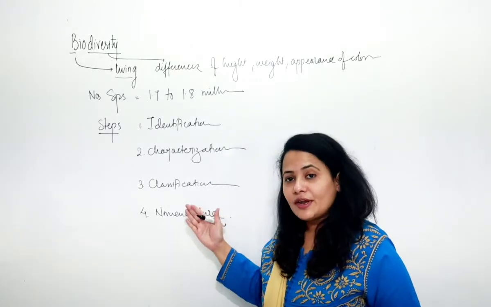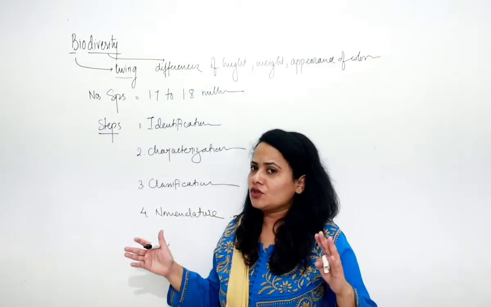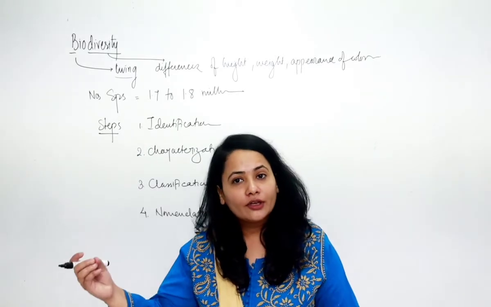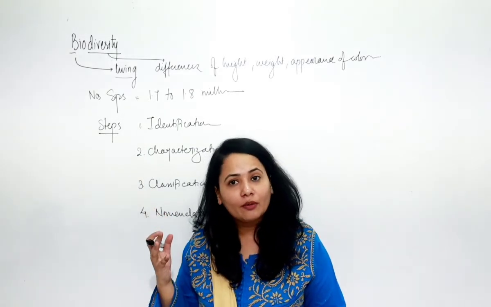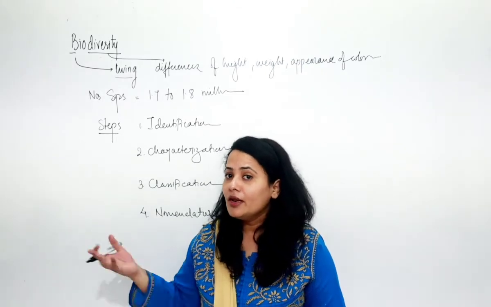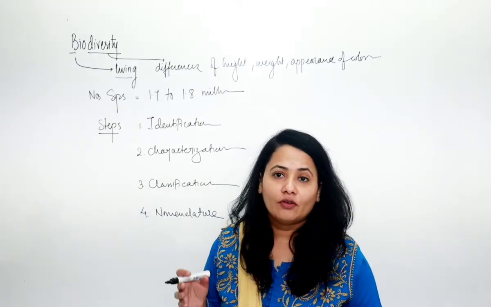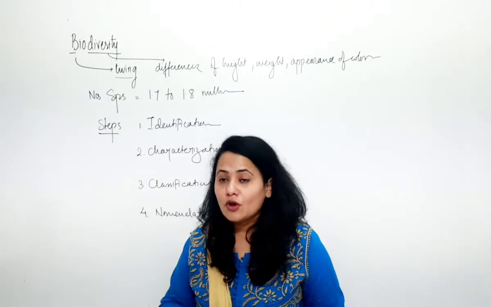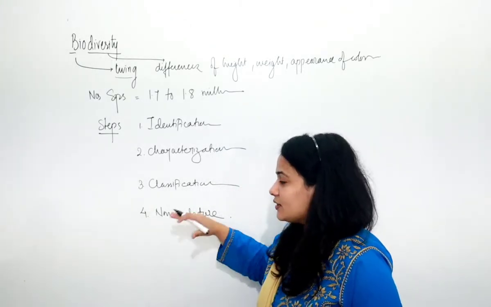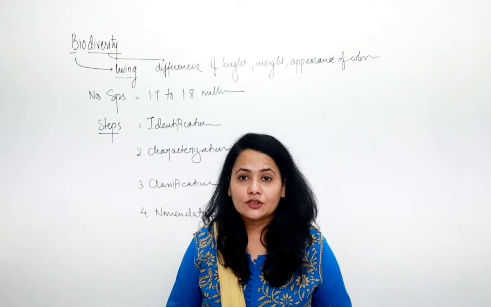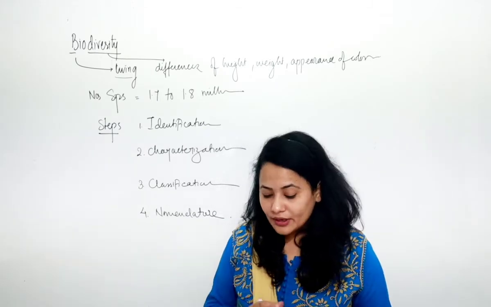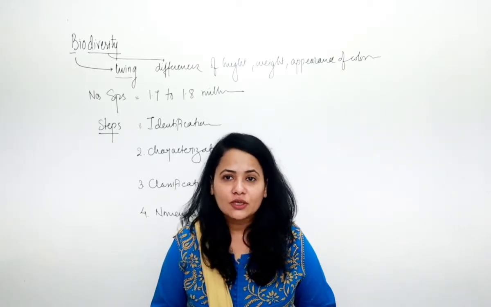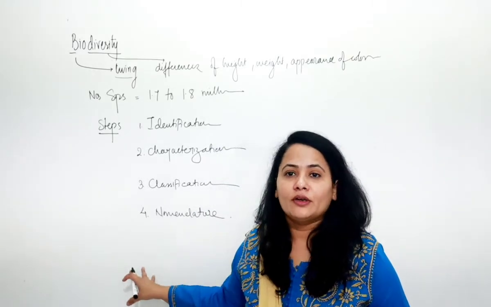And after characterization we will follow classification. Then we will classify it. It may be an aquatic plant, or a xerophytic plant, meaning one living in the desert, or a mesophytic plant, one that survives in mid conditions. So the third step we follow is classification, and after that we will understand nomenclature. Nomenclature is a system of naming. The scientific system of naming is called nomenclature.